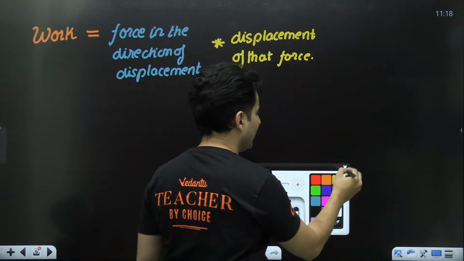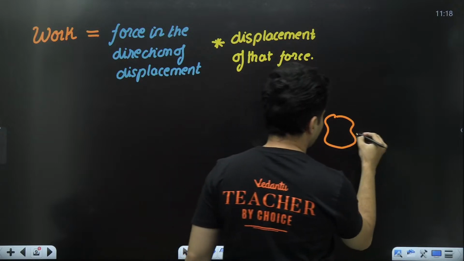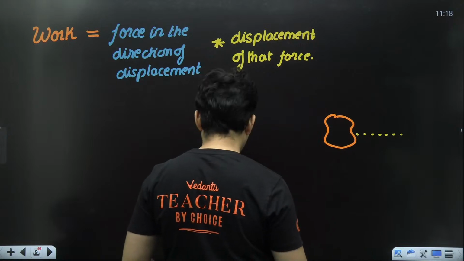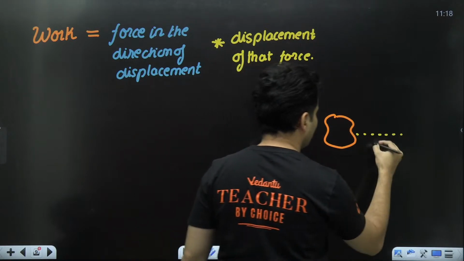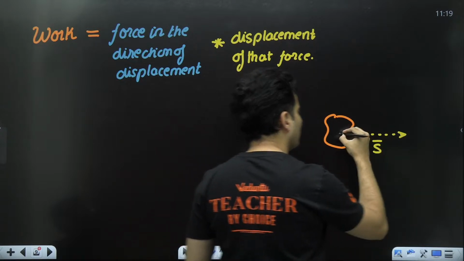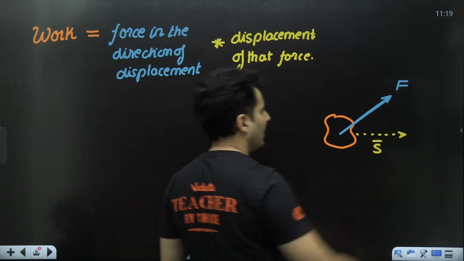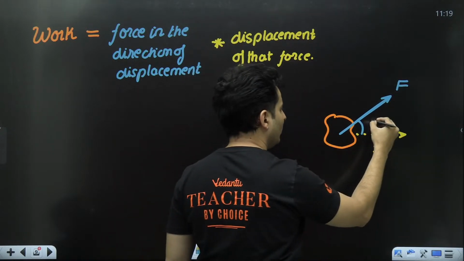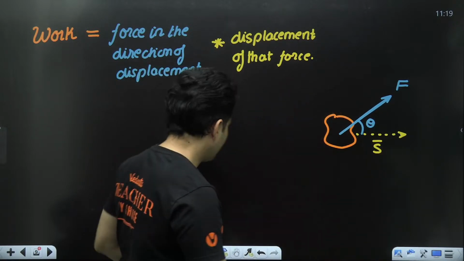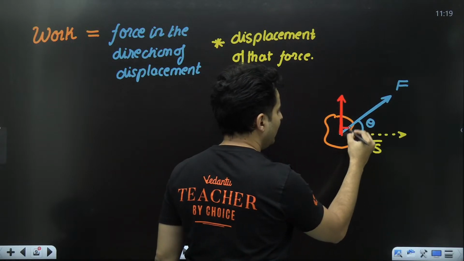So for example, imagine there is a body, maybe it moves some amount and maybe it moves over here, something like this. And in this particular scenario, let's say this is that displacement. Maybe the force was acting at an angle, the force can definitely act at some angle. And let's say the angle made over here was theta. Then the force will have two components. One is this component, which is perpendicular to the displacement.